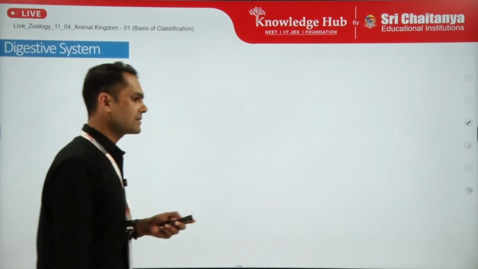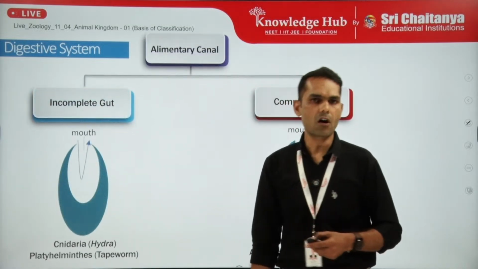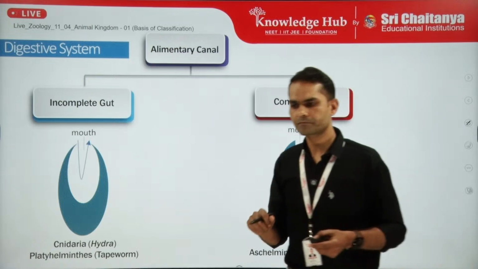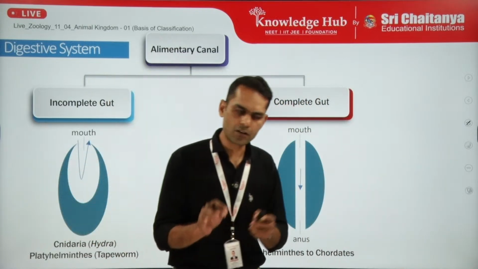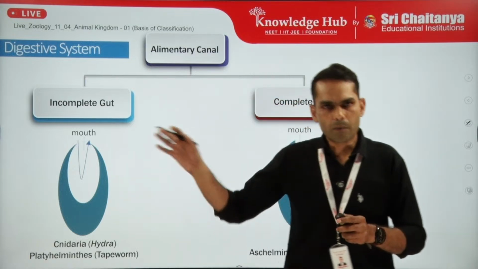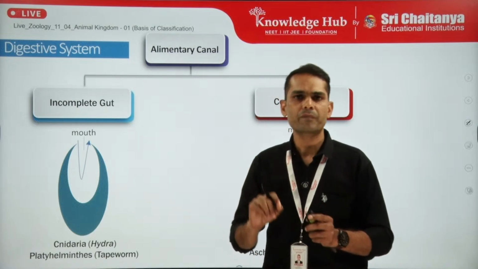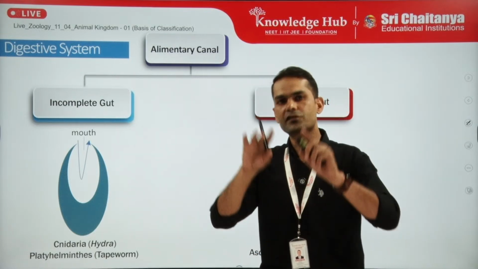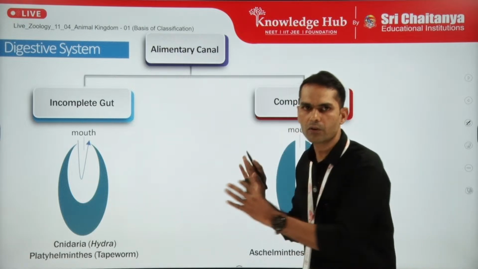So the next is the digestive system. Now if we talk about the digestive system in general, in some organisms the digestive system is absent. In the lower poriferans, digestion is restricted to individual cells. But if we talk about the digestive system, it is usually categorized into two distinct parts.